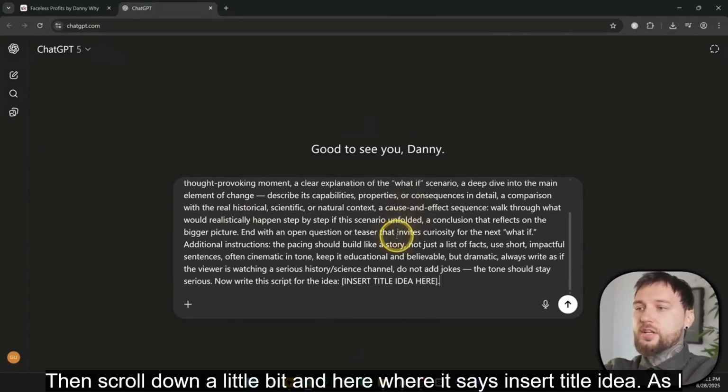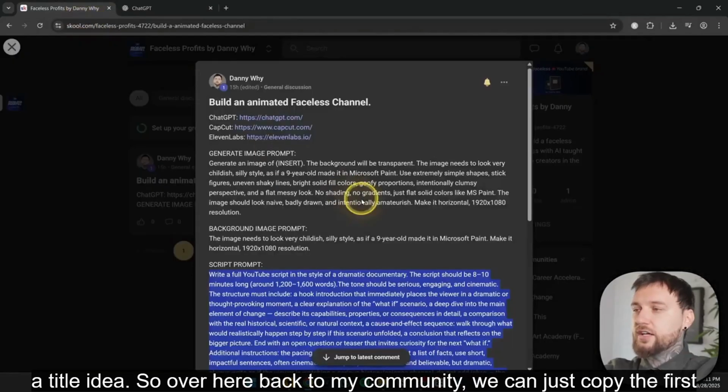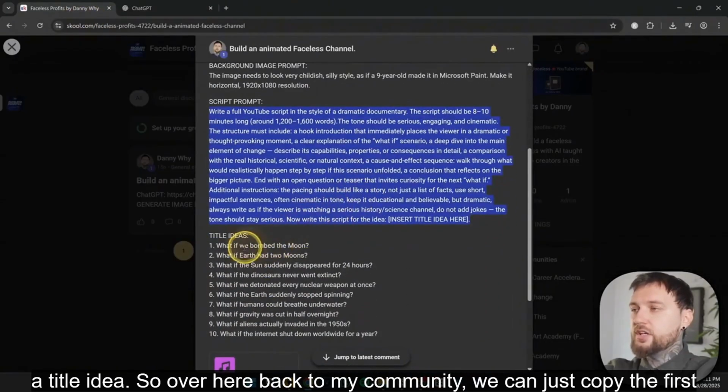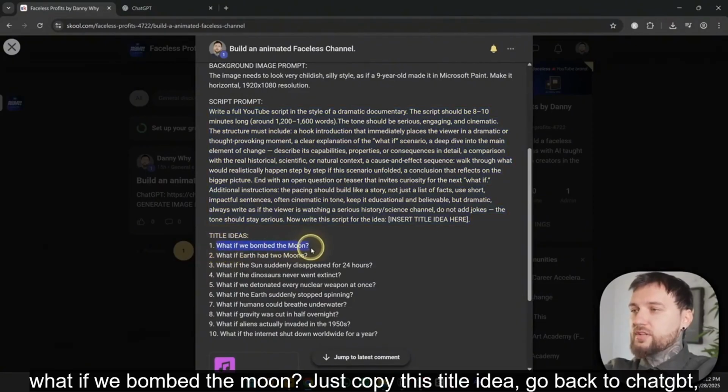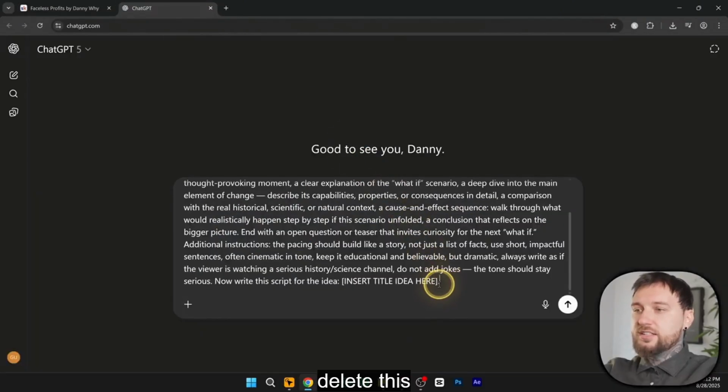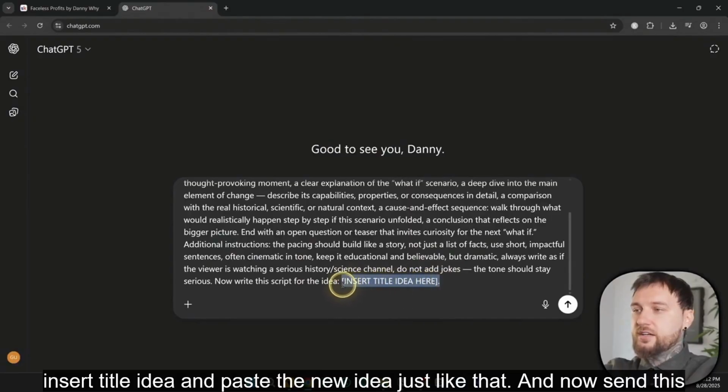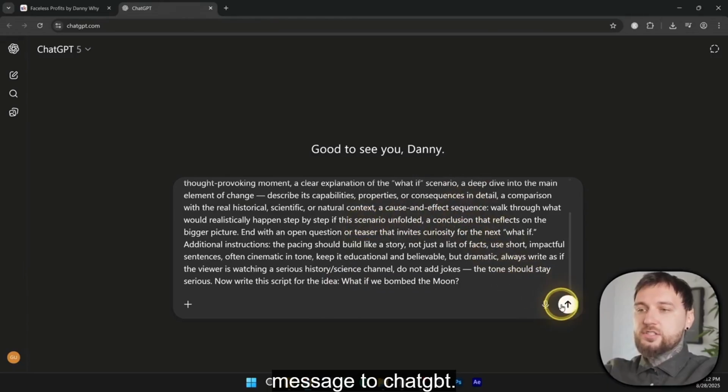Then scroll down a little bit and here where it says insert title idea, as I said, we want to insert a title idea. So over here, back to my community, we can just copy the first idea, which is what if we bombed the moon? Just copy this title idea, go back to ChatGPT, delete this insert title idea and paste the new idea, just like that. And now send this message to ChatGPT.